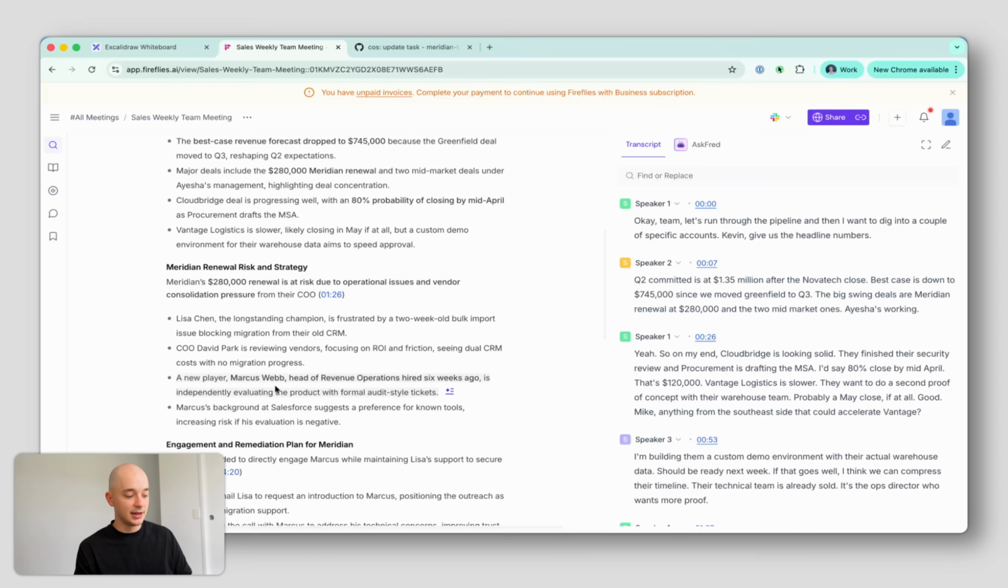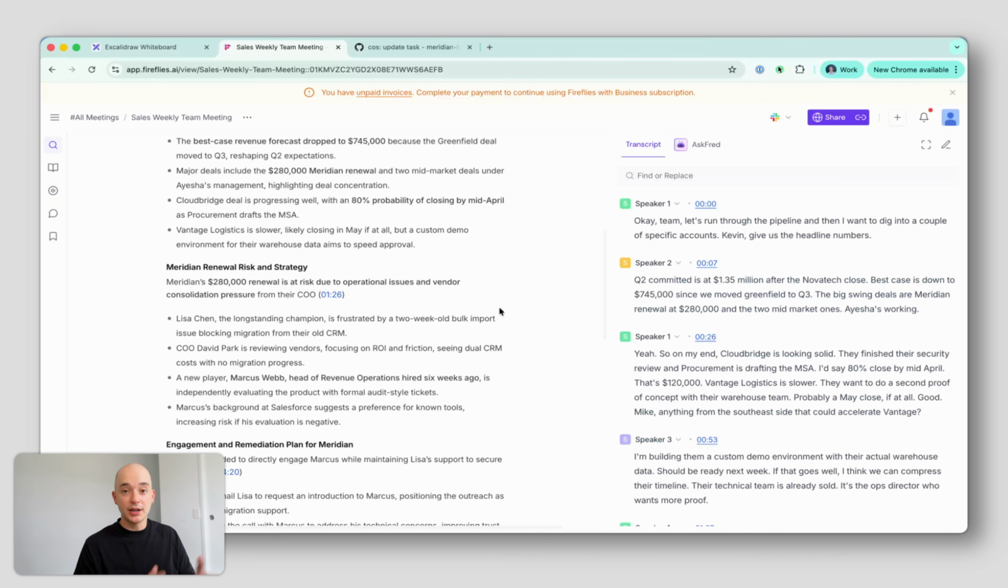So some of the key pieces of information that are inside of Fireflies is that it's not just Lisa Chen that's important to this renewal. There's a new stakeholder on the Meridian side. They've just recently hired Marcus Webb, new revenue operations director, and he's been putting in a bunch of different support tickets over the last couple of weeks, and he's actually going to be included inside of that meeting that we have coming up that I'm walking into.